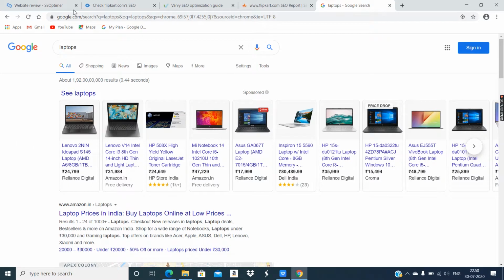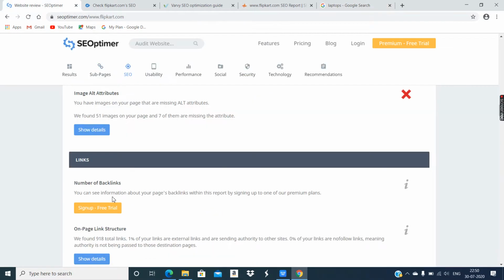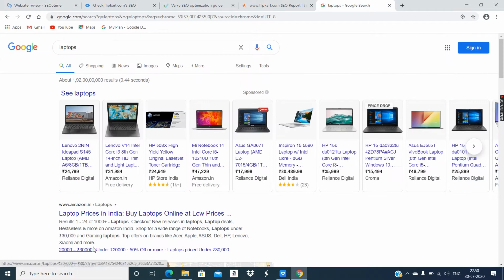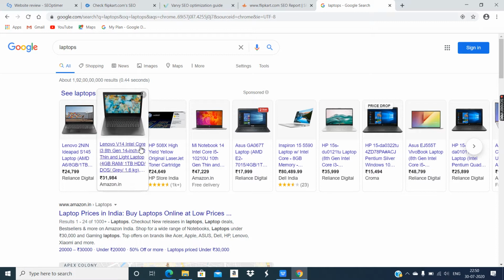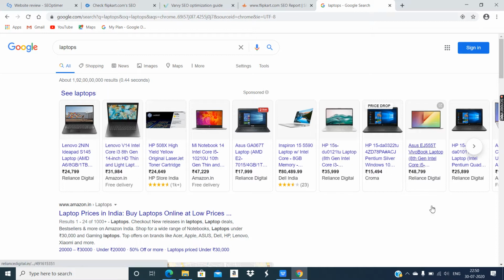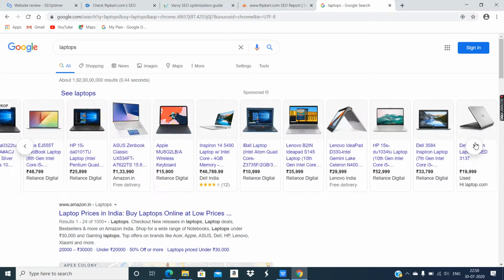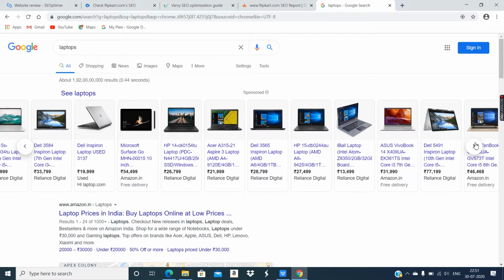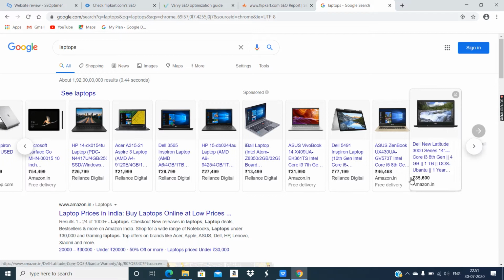Okay, that's why in the report it says we have found, and actually in this search result we don't see Flipkart anywhere, right? In most popular ones we did not see Flipkart. Pay attention. Amazon, Reliance Digital, these are there.